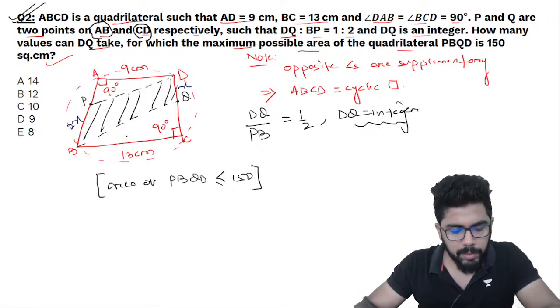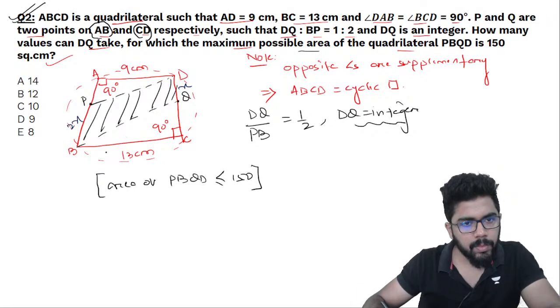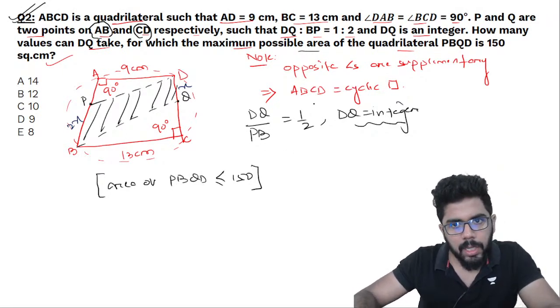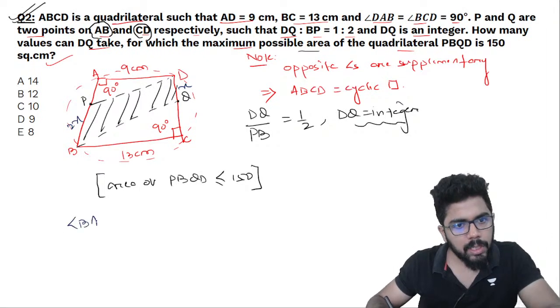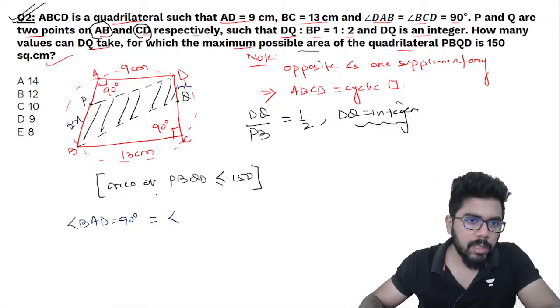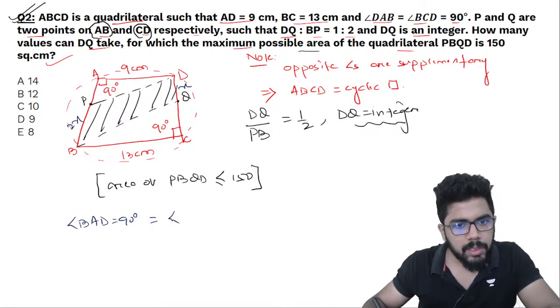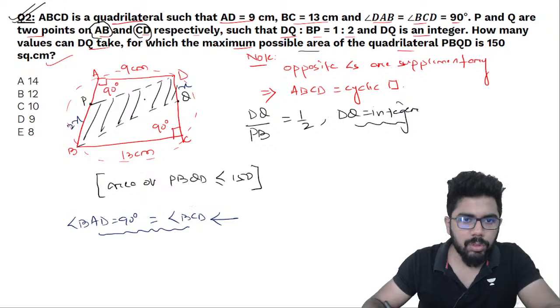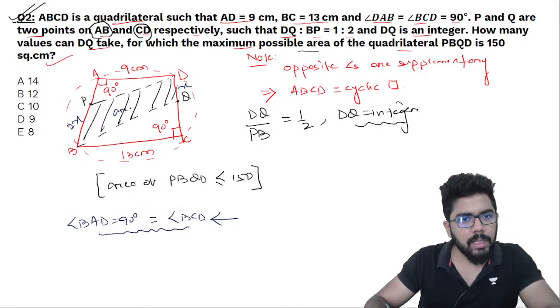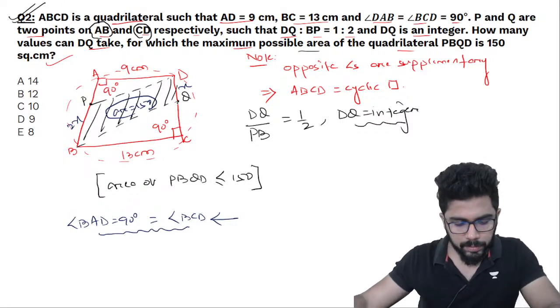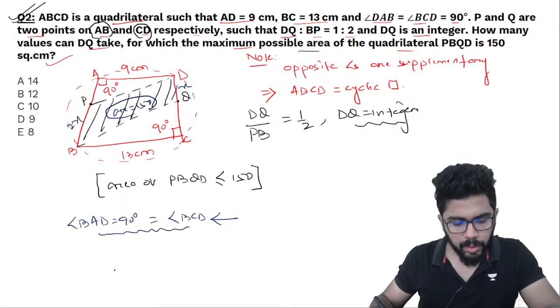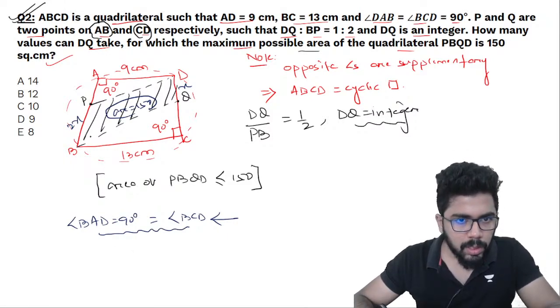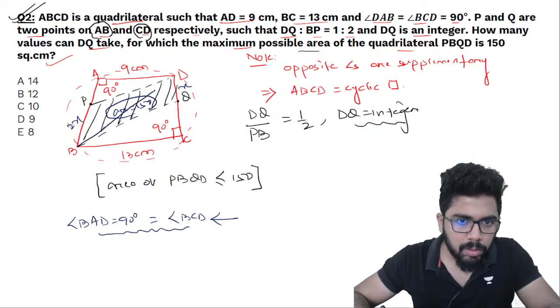So what can you tell about AB and CD? From this I can conclude angle BAD is equal to 90 degrees is equal to angle BCD, ये 90 degrees है. So does it mean these two are parallel? मुझे निकालना है इसका area is equal to 150 and DQ is an integer. So how many integral values of DQ के लिए ये possible है? So what you do is you break this, ऐसा एक diagonal draw करो and break this.